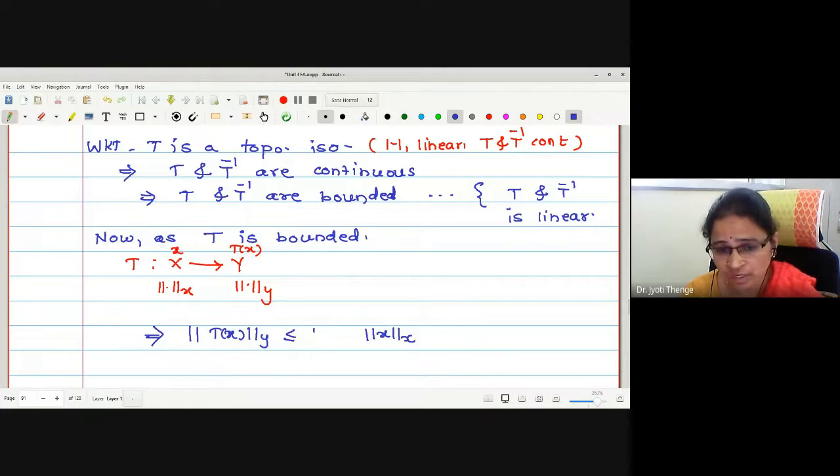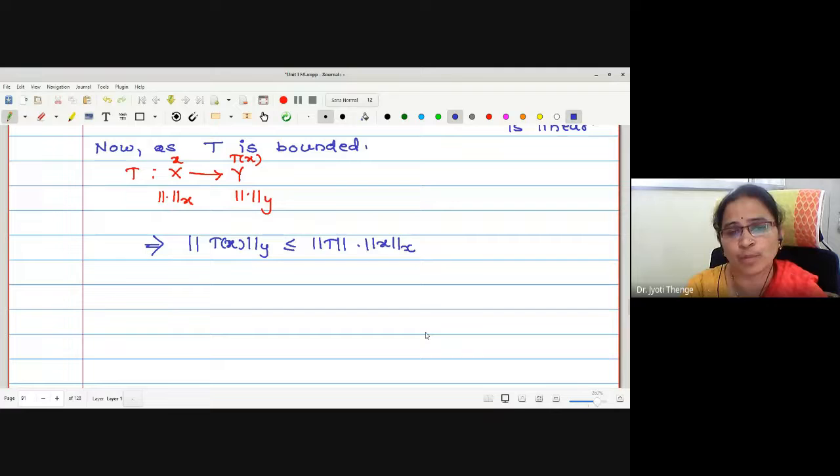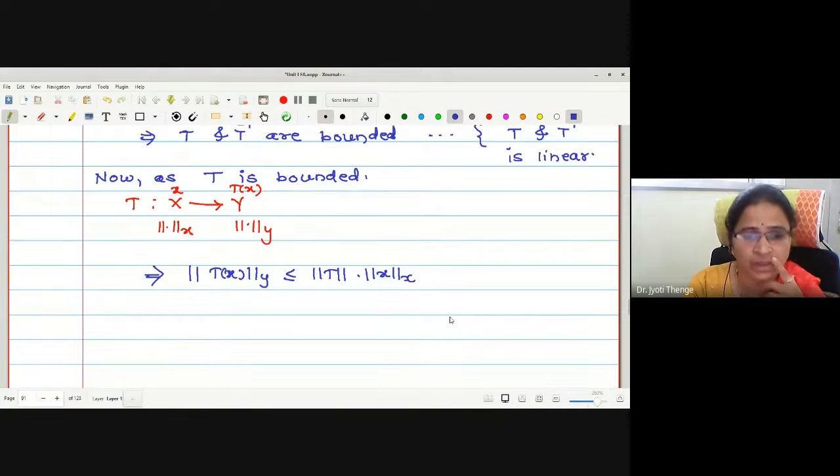Now here I am writing norm T, because we have seen the definition of the operator norm, four definitions of the operator norm. In the fourth definition, we have mentioned that norm T is the infimum value. I'll just repeat.